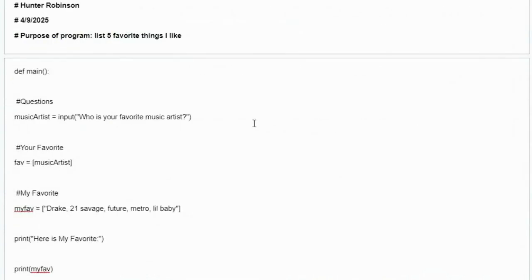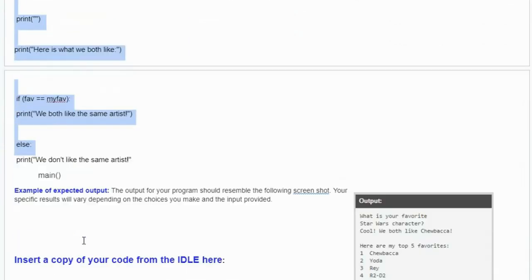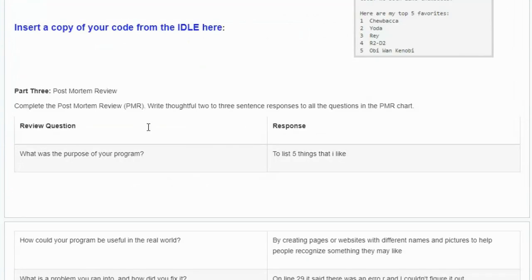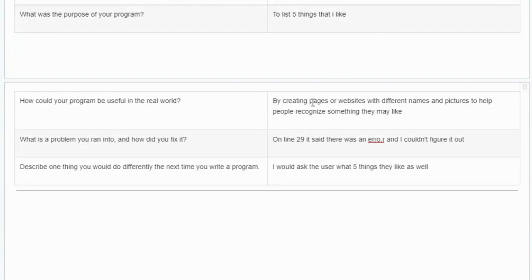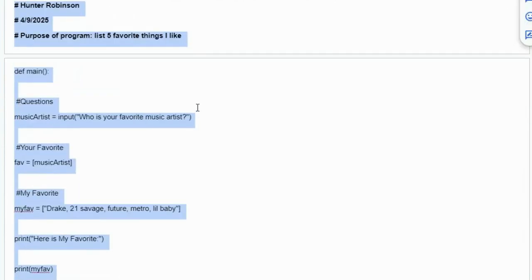So you didn't turn in any pseudocode. You turned in code where the pseudocode's supposed to be. So, I mean, there's all your code. Here's where your code's supposed to be turned in. List 5 things. Okay, you said line 29 is an error. You couldn't figure it out. Well, let's put it in here.